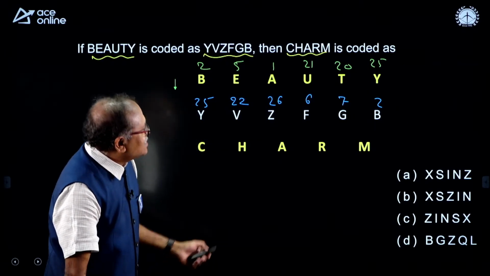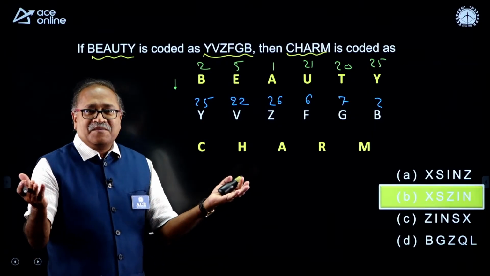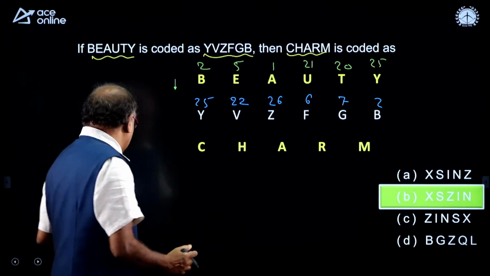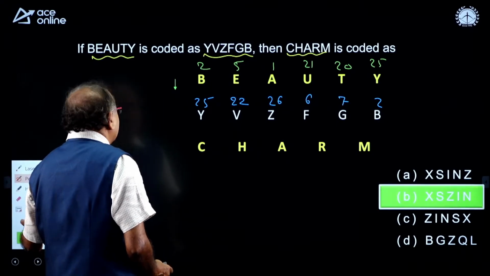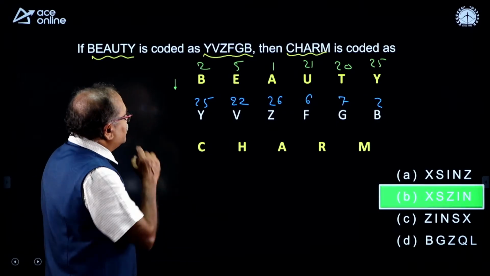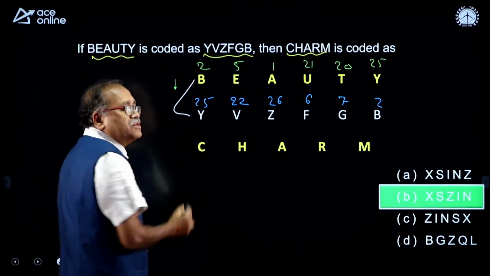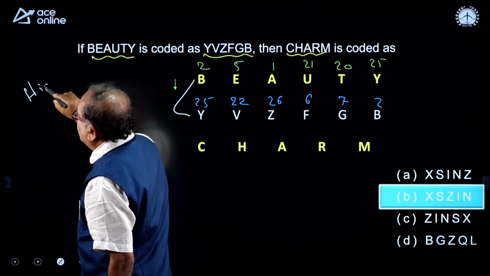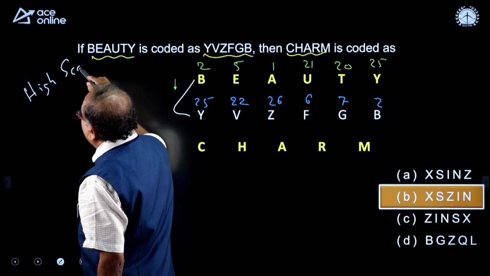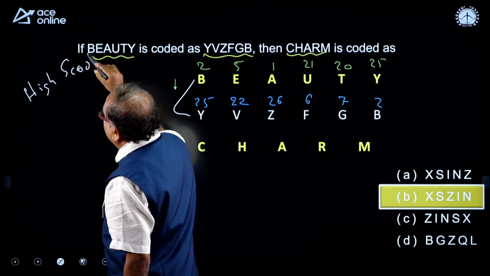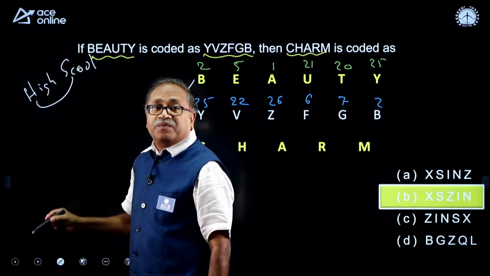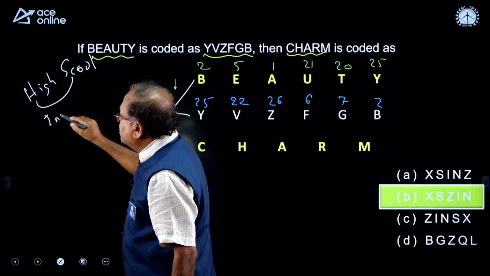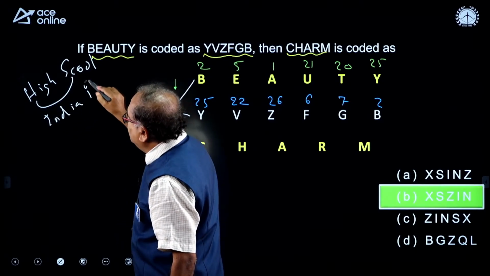So the time is up. Let me check B. Well done, my dear friends, well done. So this is opposite letters. So nicely, it's an opposite letter. B opposite is Y. I remember it in this way: High School, H and S are opposite; Indian Railway, so I and R are opposite.